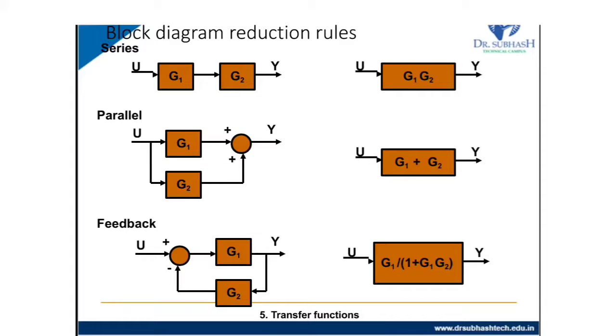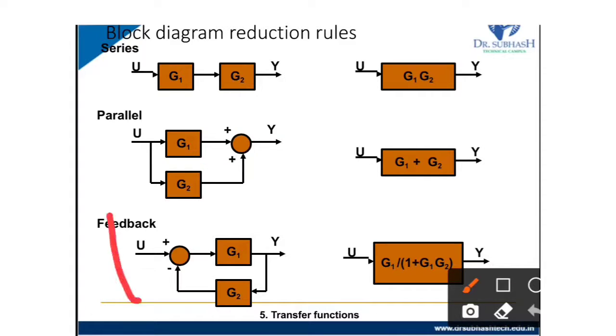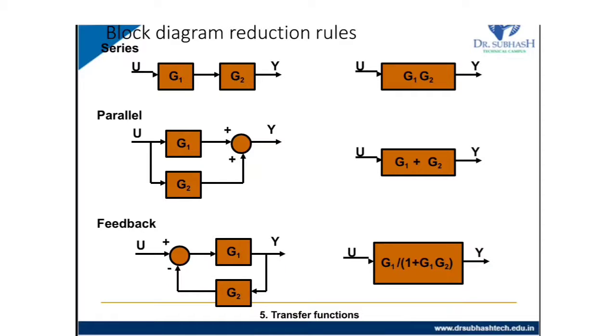For the feedback operation, we can see that a portion of the output goes to the input side, and note that here the sign is negative. Whenever we have this type of system, the block diagram reduction is G1 divided by 1 plus G1 G2.